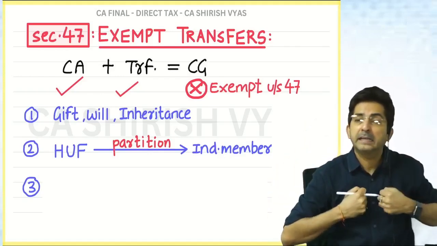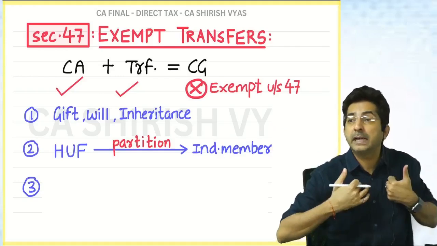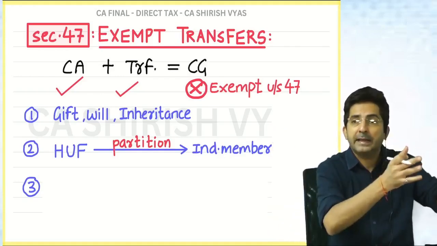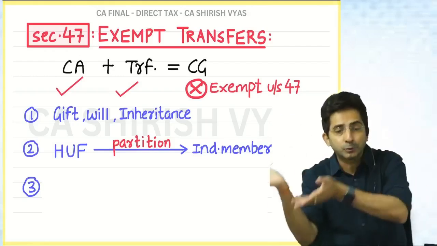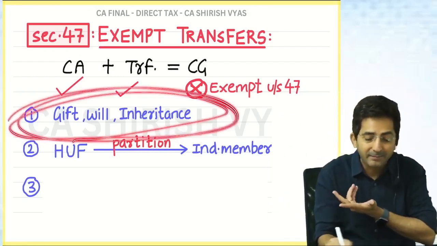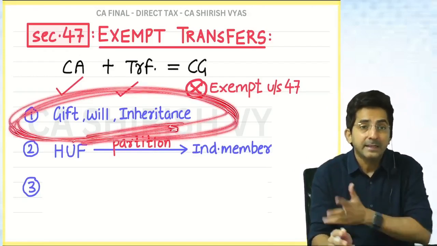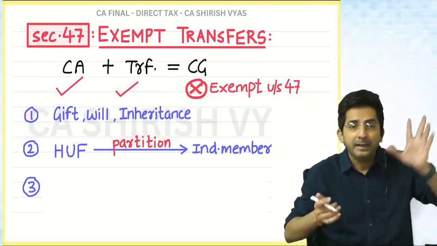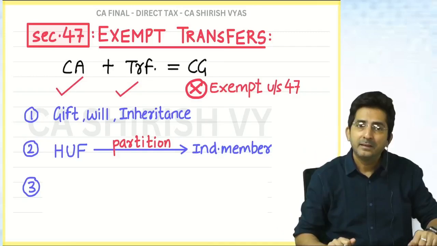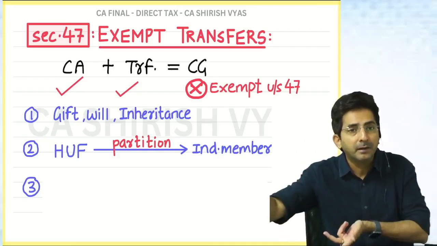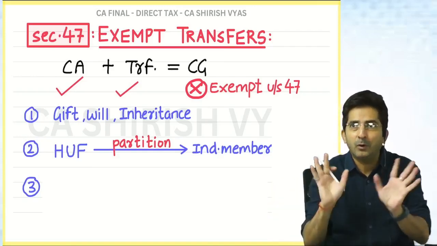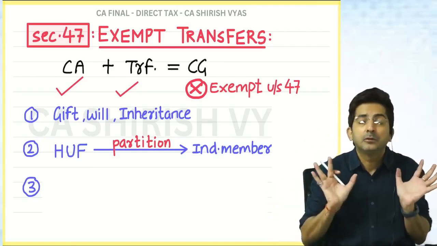But now we decided to divide. We will stay alone. So now it's like HUF has died. When a person dies, the property goes to the son, and that is exempt as inheritance. Similarly, in this example, HUF has died and the property of HUF is passed on to individual members. So this is again without any intention to make gain.